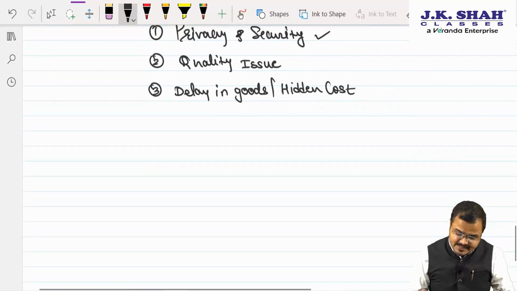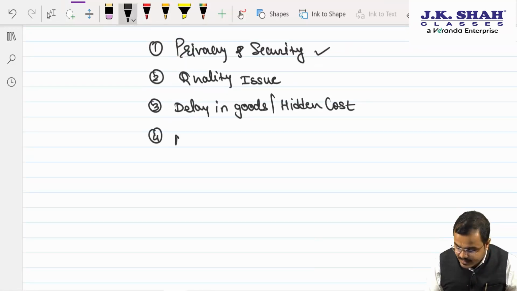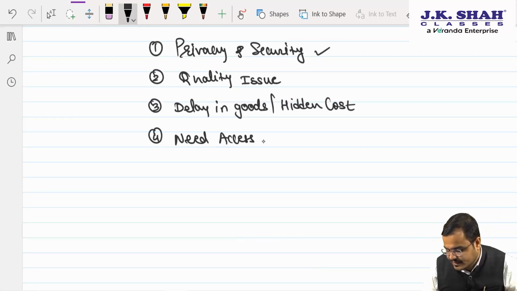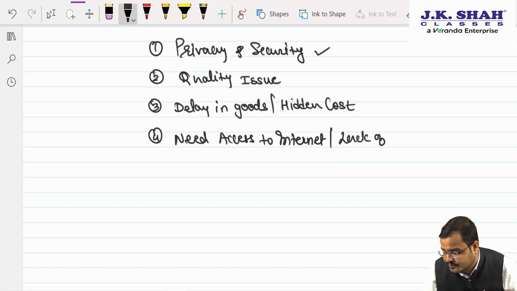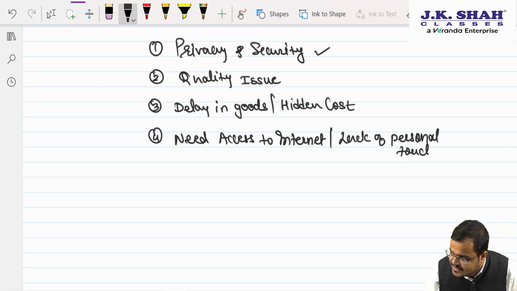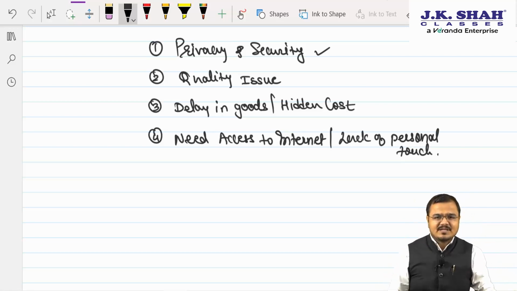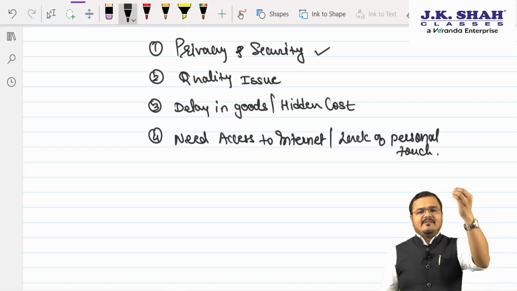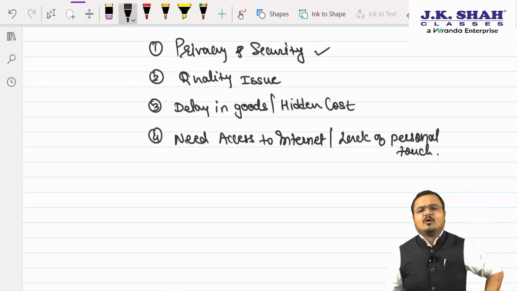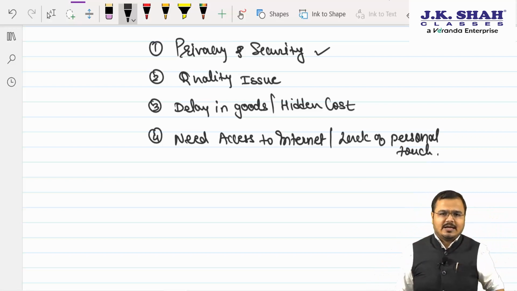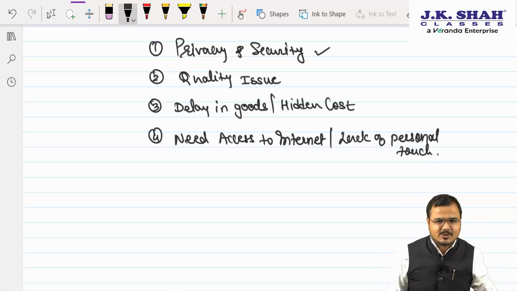Then you need access to internet. In many areas, sir, internet access is not there. Need access to what, sir? Internet. As well as lack of personal touch. Sir, what is the lack of personal touch over here? Sir, very simple. Chartered. First of all, in many village areas or certain remote locations where internet access is not there, you cannot expect e-commerce business over there.